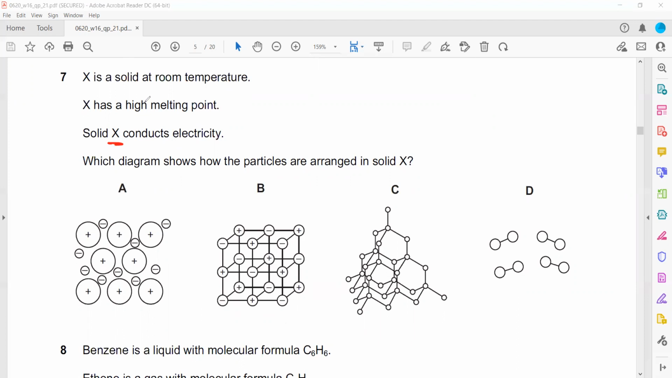This is a structure of a metal. This is a giant covalent. And this one is a simple covalent. Simple covalent cannot conduct, giant covalent cannot conduct except graphite, which has a layered structure, and ionic compounds cannot conduct in solid. So we are left with only metals, as they have delocalized electrons, or electrons free to move, so it can conduct electricity.